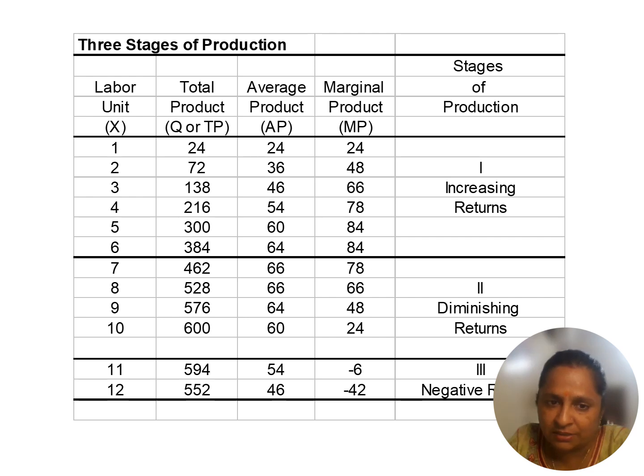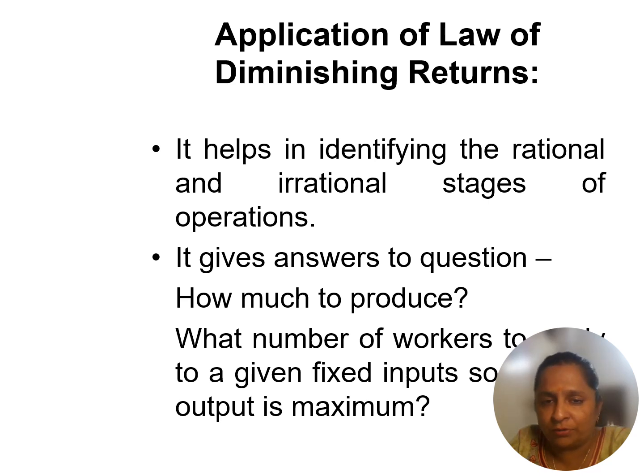AP is also increasing, but when both become similar, then it starts decreasing, and it shows the diminishing rate. When your total production is maximum, that is 600, our marginal productivity is, if you find out, 24 minus 24, that is 0. So here is diminishing and then it goes to negative. I hope you understand that.